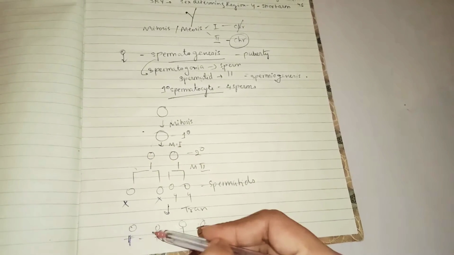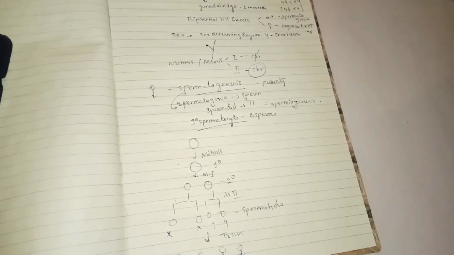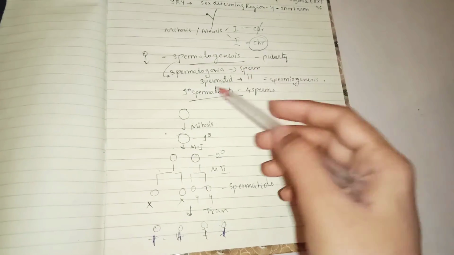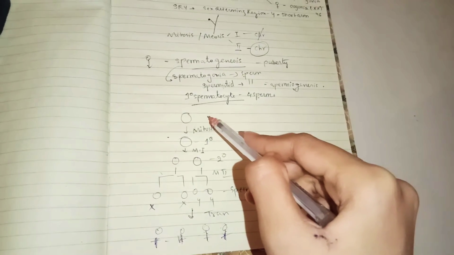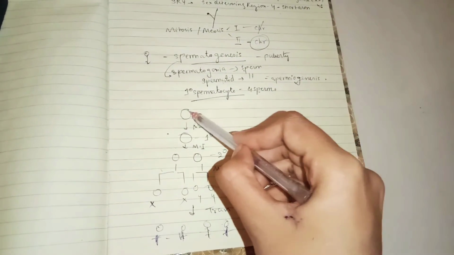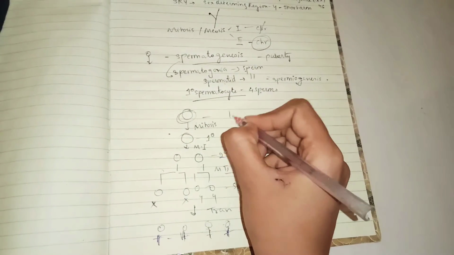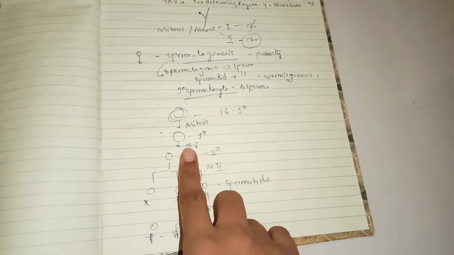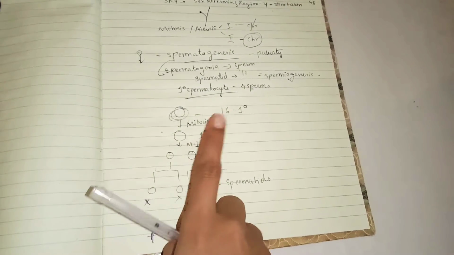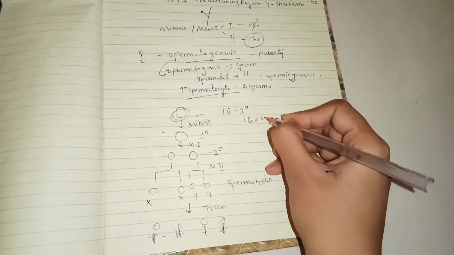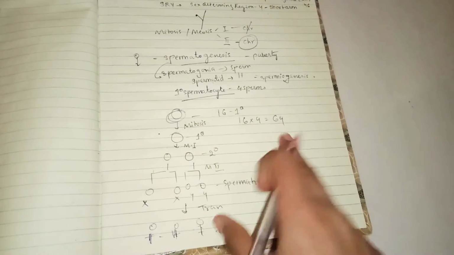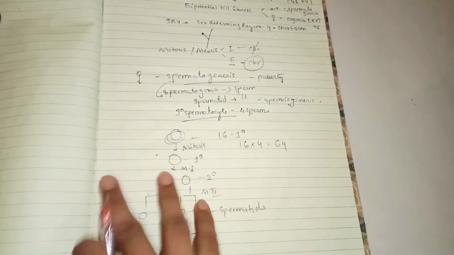Actually this is a tail. Okay, so finally this is how the spermatogenesis process is going on. Actually, as I said, a primary spermatocyte has a capacity to form 4 sperms, and one more thing is the one spermatogonia. This spermatogonia has a capacity to form 16 primary spermatocytes. Then if 16 primary spermatocytes are forming and each of them has a capacity to form 4 sperms, then 16 into 4 will be 64. So like this, 64 sperms can be formed by one spermatogonia.